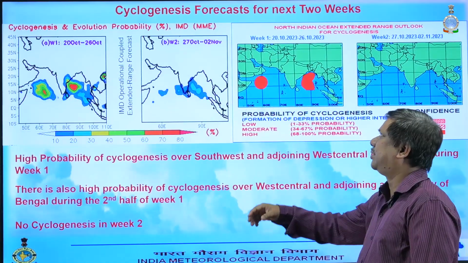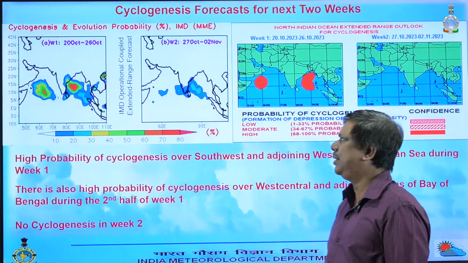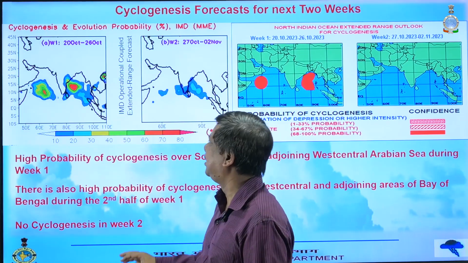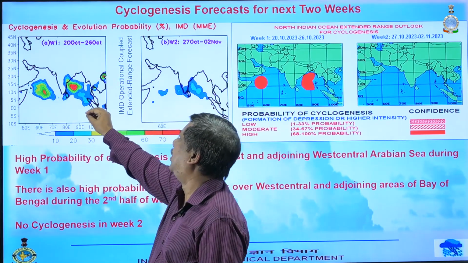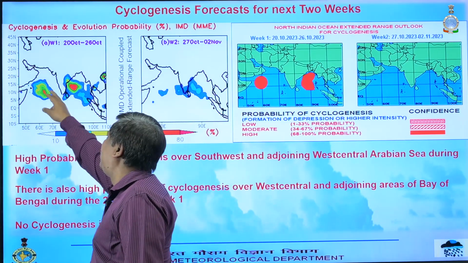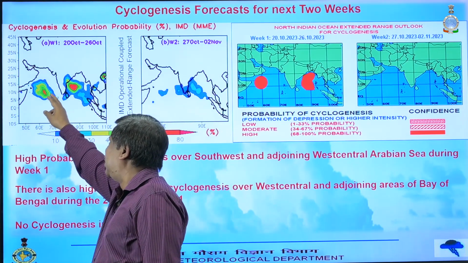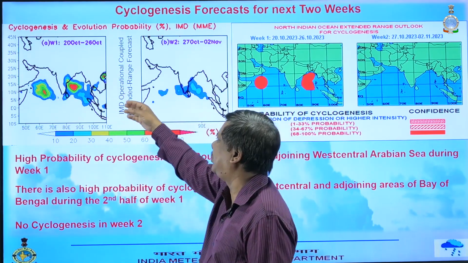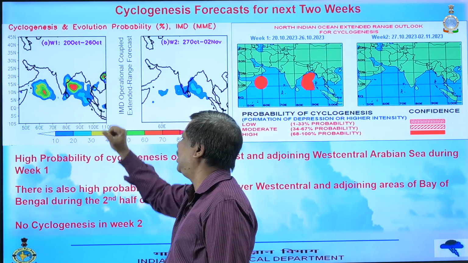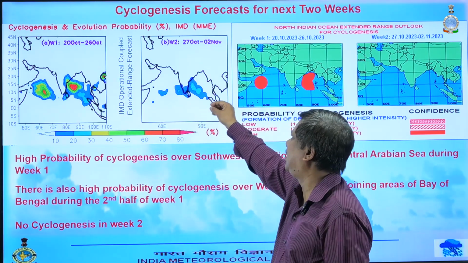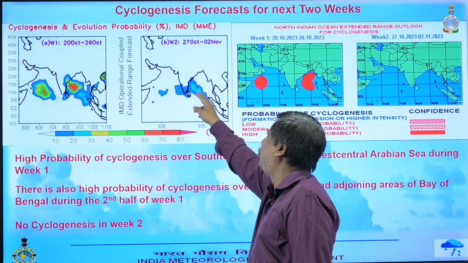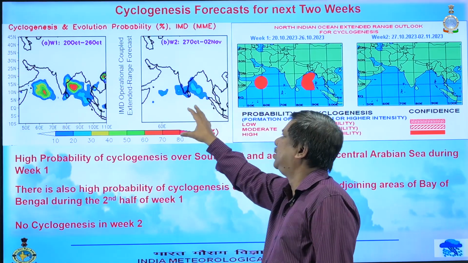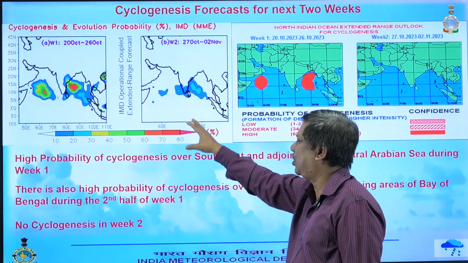Now we will discuss the cyclogenesis forecast for the next 2 weeks. Here we can see the forecast of IMD's operational coupled extended forecast system is showing 2 different zones of cyclogenesis with high probability. One is over Southwest and West Central Arabian Sea, another over West Central Bay of Bengal and adjoining areas. We can see these 2 zones in week 1, and in week 2 the zone has very low probability of cyclogenesis over West Central Bay of Bengal. So this is the situation about the model forecast.